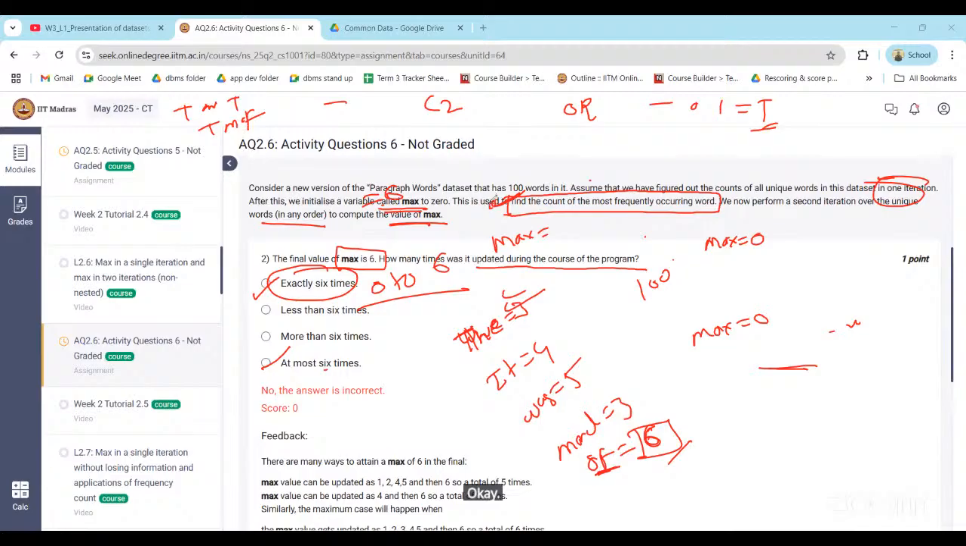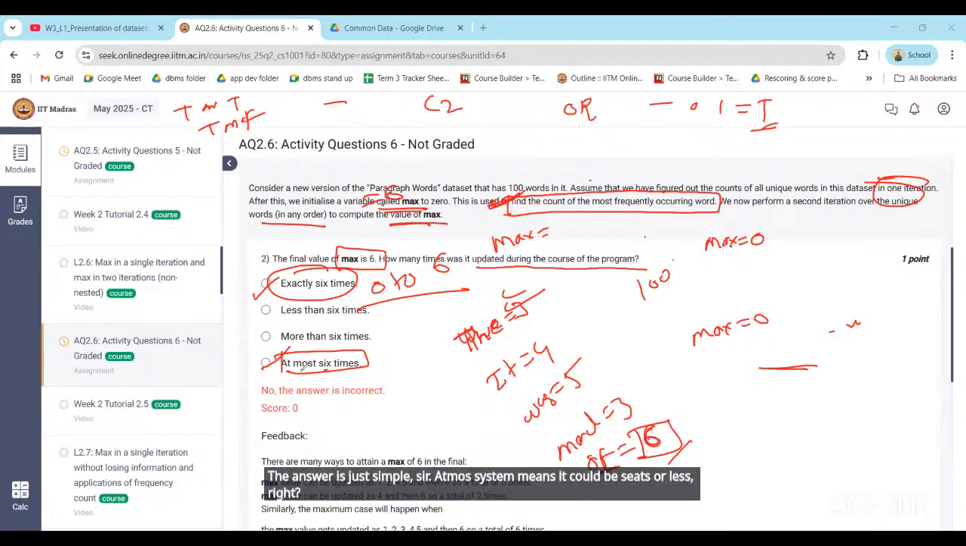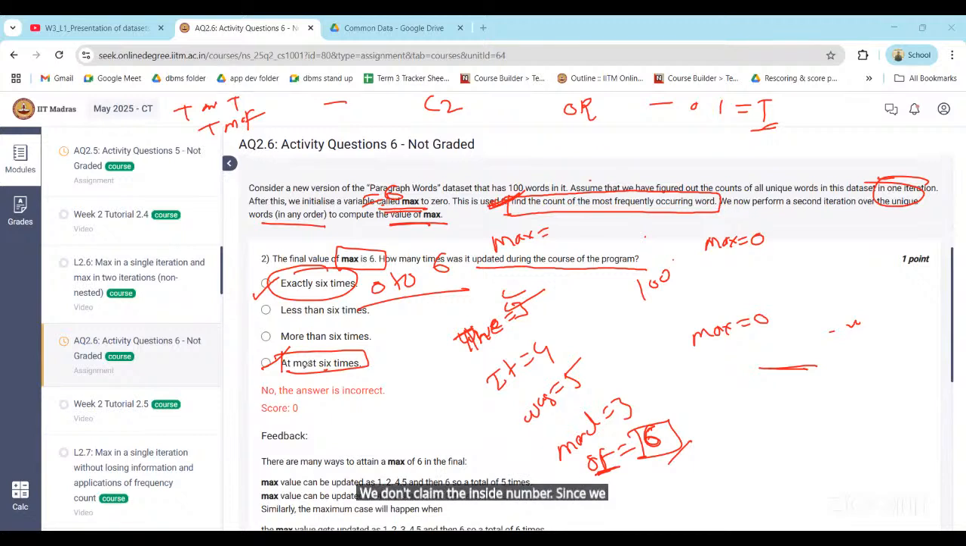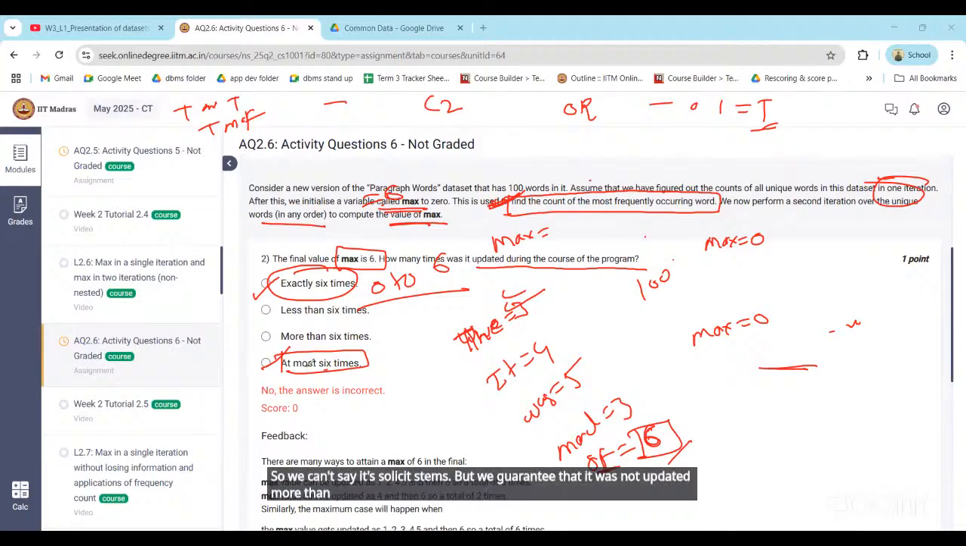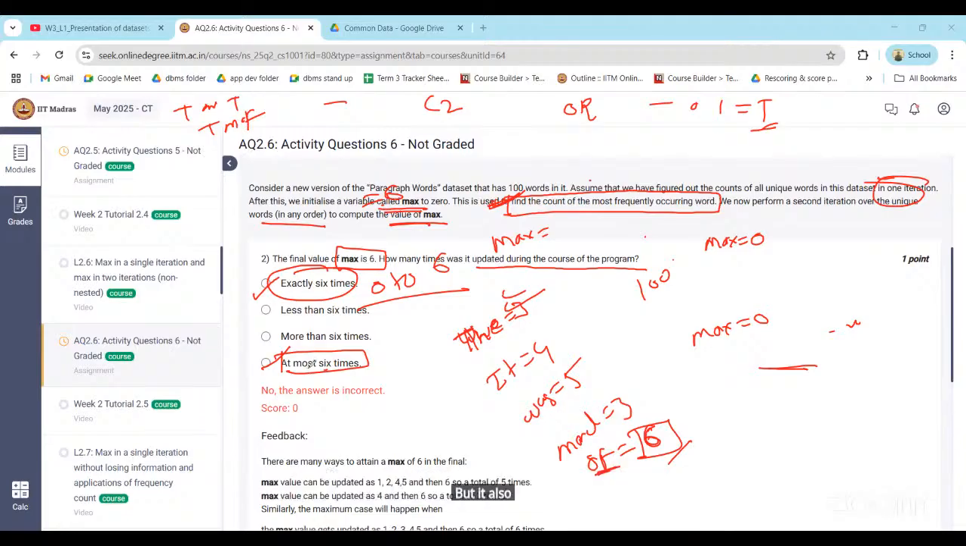Okay, I will check this question. The answer is just simple, sir. At most means it could be 6 or less, right? We don't claim the exact number, since we only know the final value is 6, but not the sequence of updates. So we can't say exactly 6 times, but we guarantee that it was not updated more than 6 times. But it also can be 6 times, right? So there should be an option given that it can be, the options should be multiple choice, that exactly 6 can be, and at most also includes 6 times also, right? It can be, not exactly 6 times.